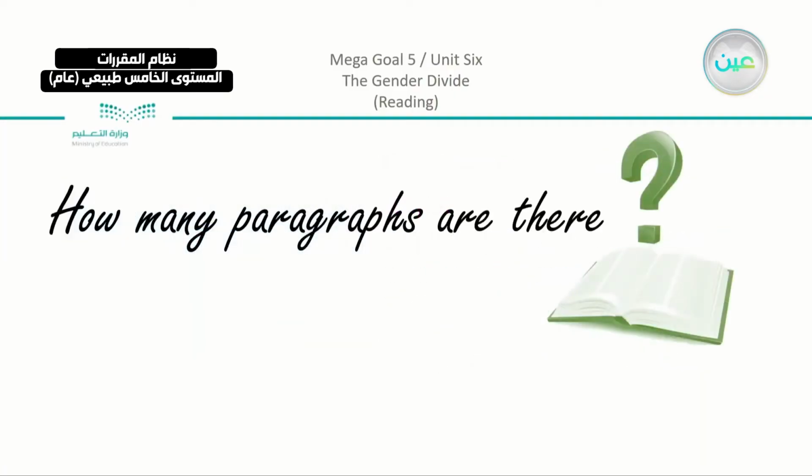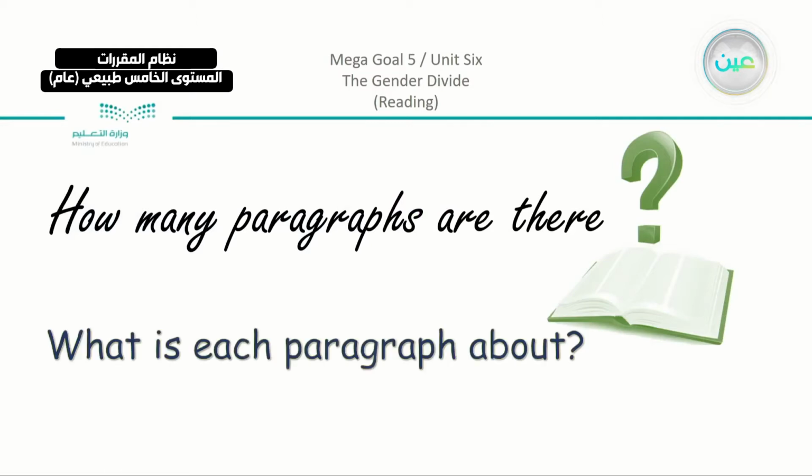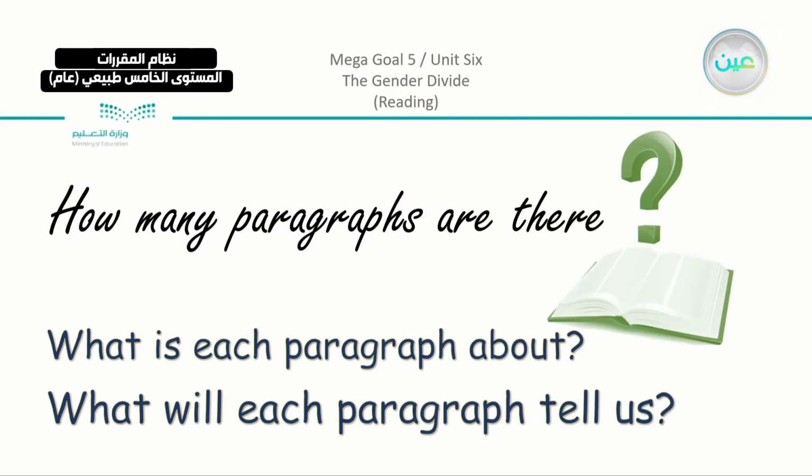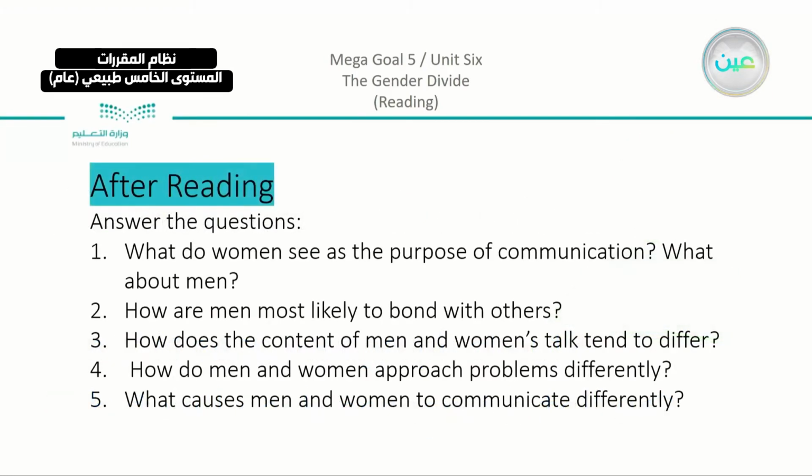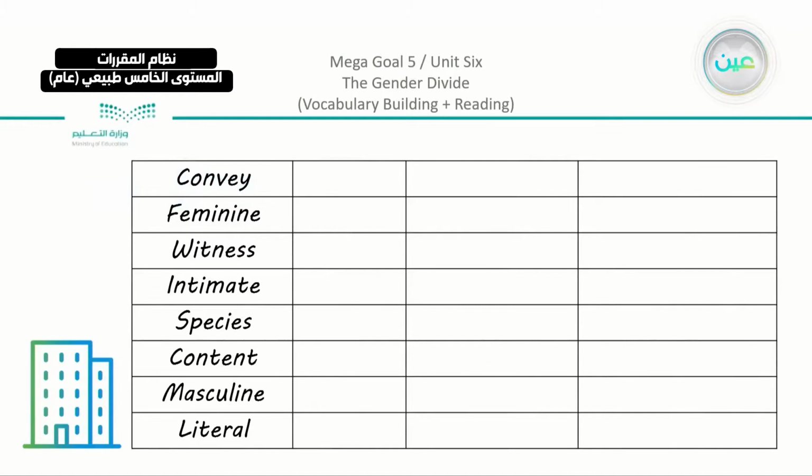Also, we are going to see what is in our paragraphs. How many paragraphs do we have? And what is in each paragraph, and what will each paragraph tell us exactly? We have the questions that you have on page number 89. Now these questions are after-reading questions, but I'm going to apply them within the discussion so they can guide us to the basic idea. And of course, we are going to pass by the words that we have in the vocabulary building.